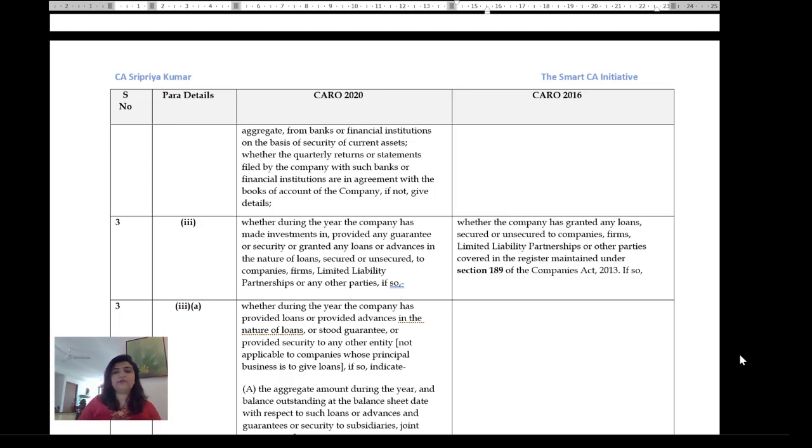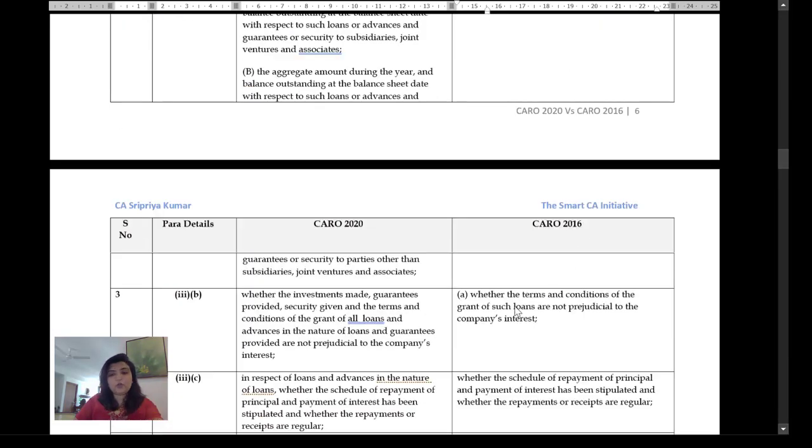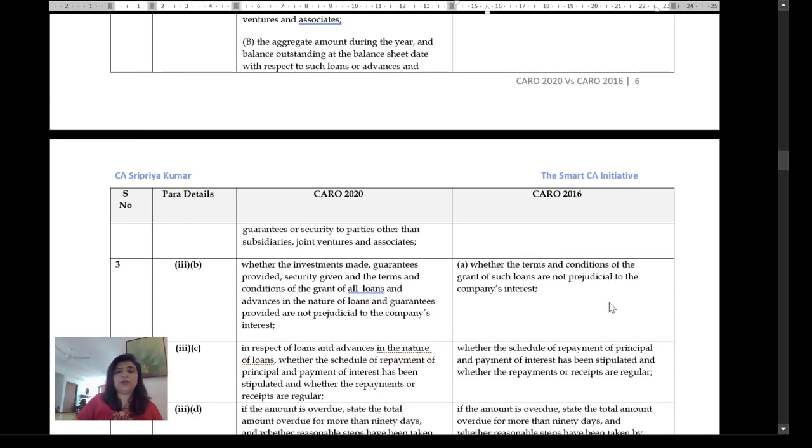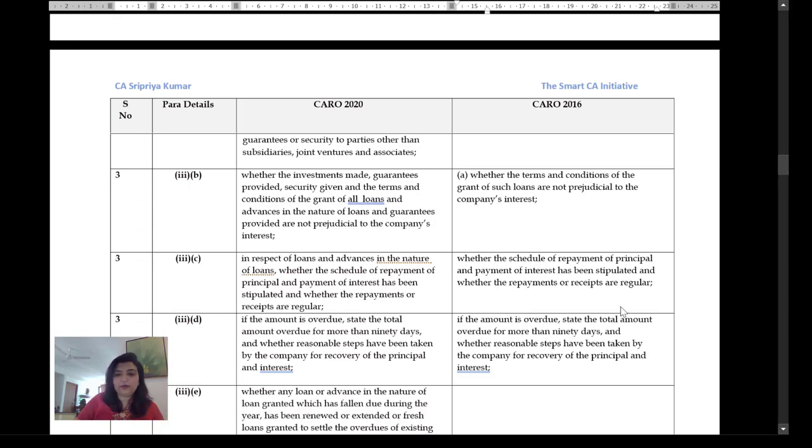Please note that the previous CARO had said whether the company has granted any loans secured or unsecured to companies, firms, LLPs, or other parties covered in the register maintained under section 189, and if so, whether the terms and conditions are not prejudicial to the company's interest, whether the schedule of repayment of principal and payment as stipulated has been regular.